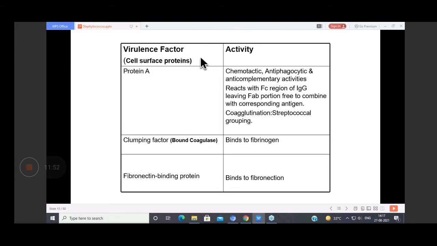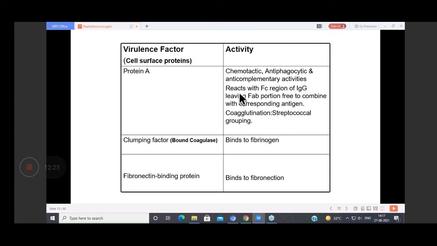Then the cell surface proteins. It has protein A. This protein A is encoded by the SPA gene, and it is present in 90% of human Staph aureus, especially in the COWAN 1 strain. If you remember your antigen-antibody reaction, we make use of this property in co-agglutination for identification.